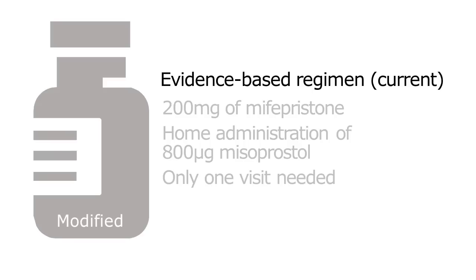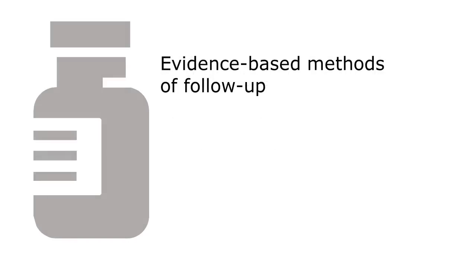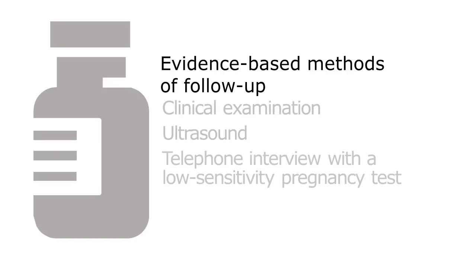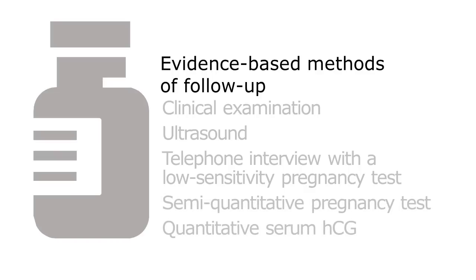You may be told to return to the clinic for a visit to confirm that you are no longer pregnant. There are several ways to confirm that the abortion was successful. The clinic will tell the patient which method they use. Current evidence-based methods of follow-up after medical abortion include a clinical examination, ultrasound, a telephone interview with a low-sensitivity pregnancy test, a semi-quantitative pregnancy test, or quantitative serum HCG.